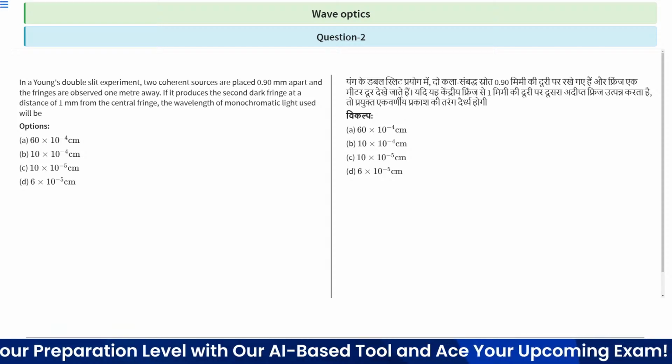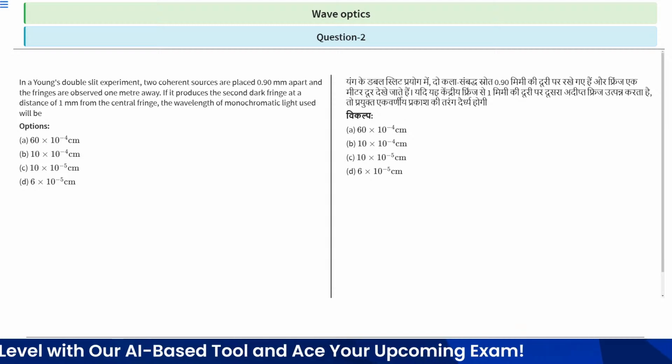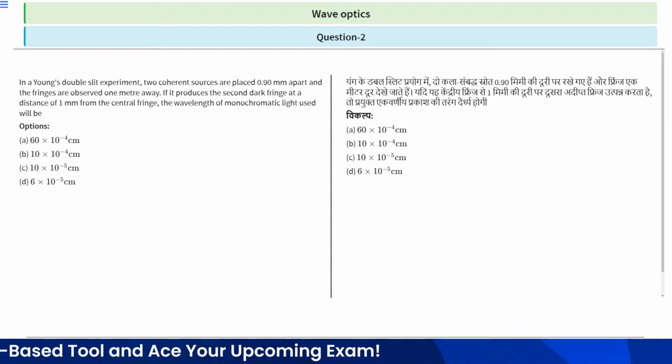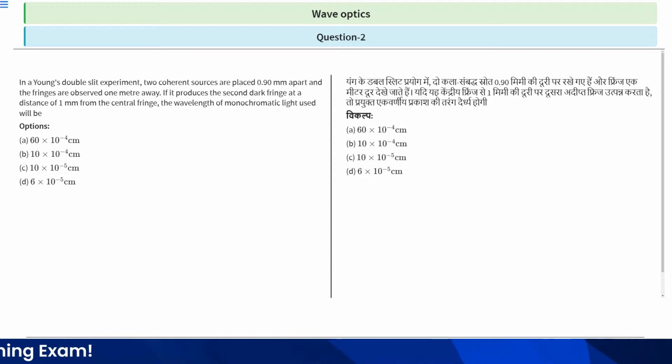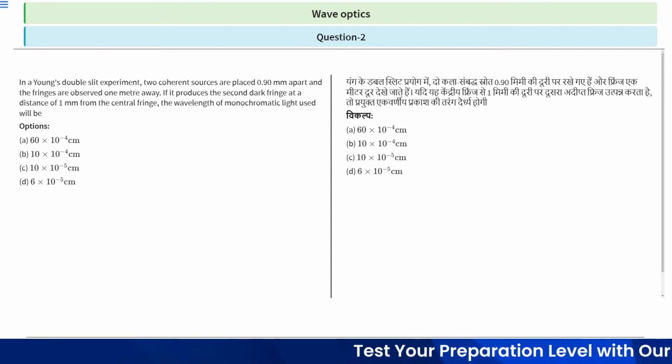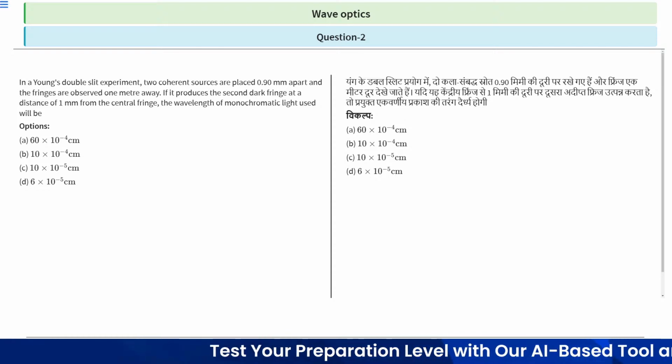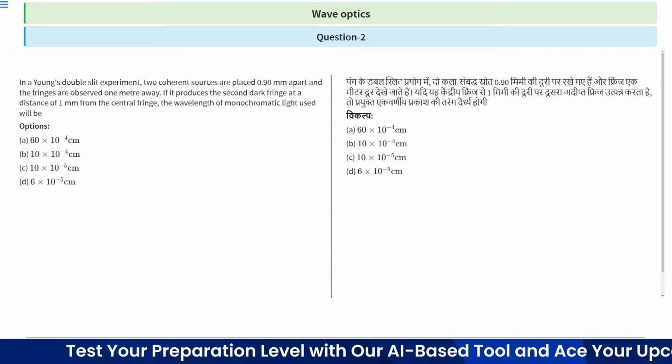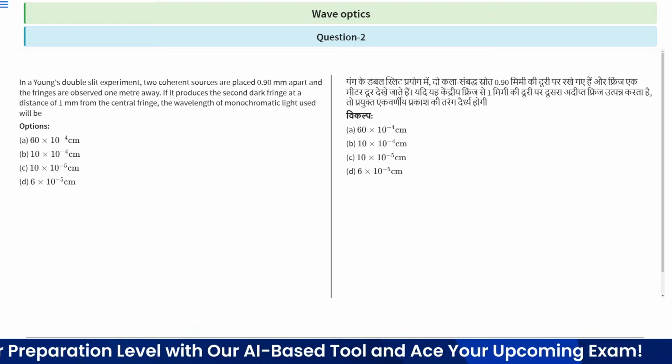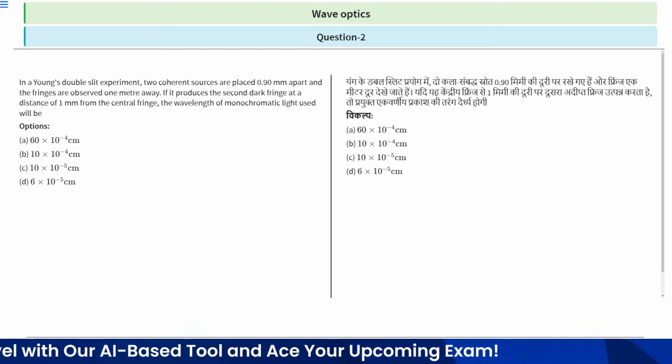If the second dark fringe is produced at a distance of 1 mm from the central fringe, the wavelength of the monochromatic light will be what? So this question asks about the wavelength of the monochromatic light.